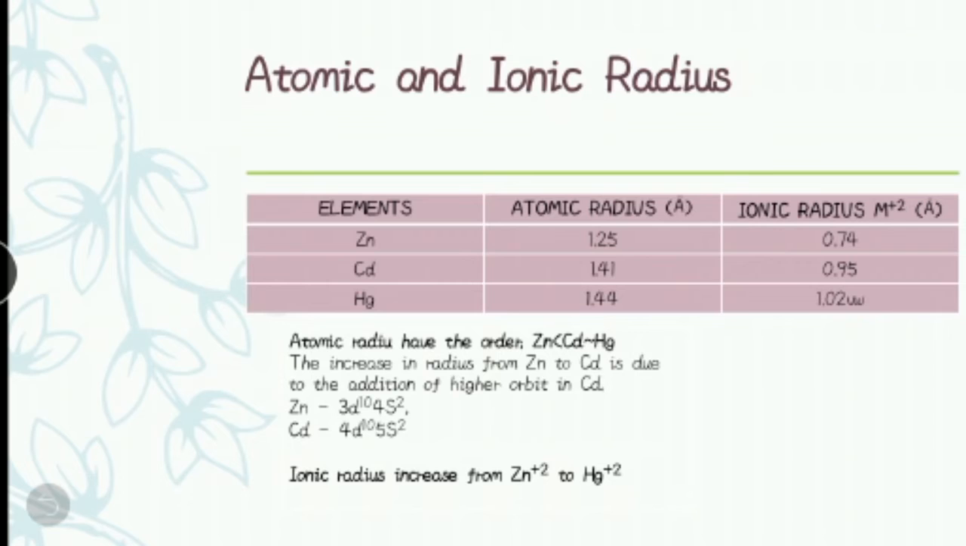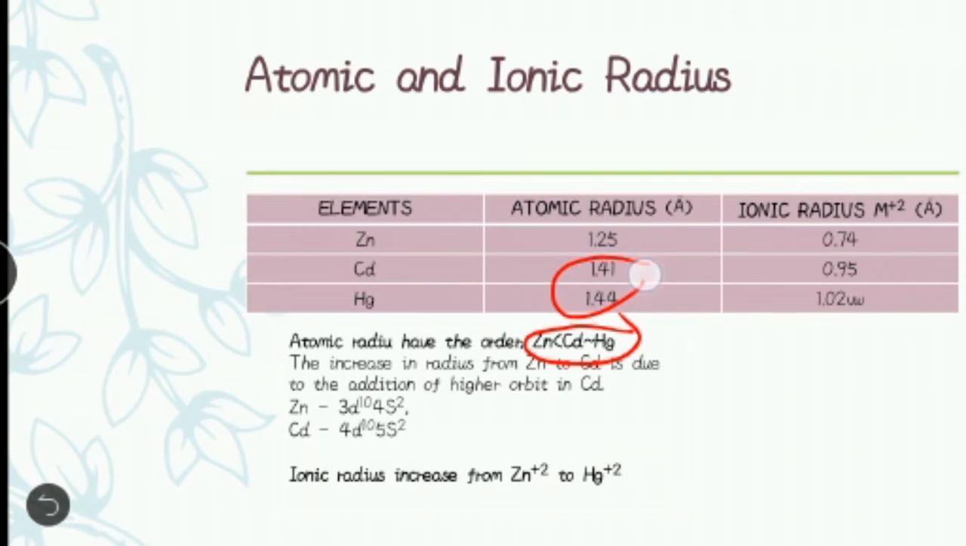But in atomic radius, cadmium and mercury are very similar due to the lanthanide contraction. You can see that Cd is similar to mercury. Mercury comes after the lanthanides, Ce58 to Lu71. Therefore, the increase in orbit number in mercury is counterbalanced by the lanthanide contraction. Hence, Cd and Hg have similar radii.